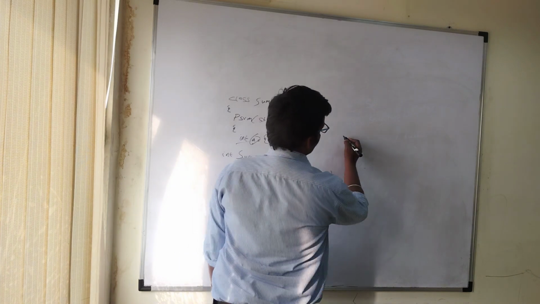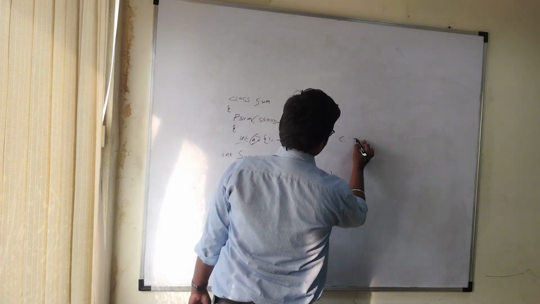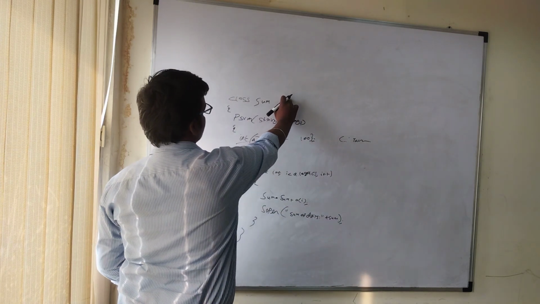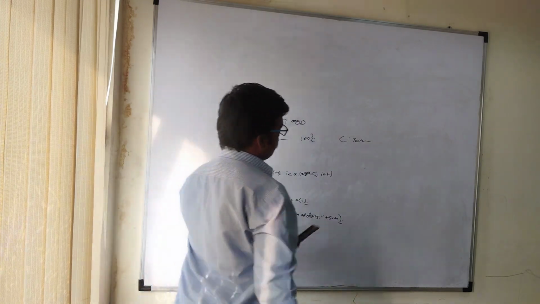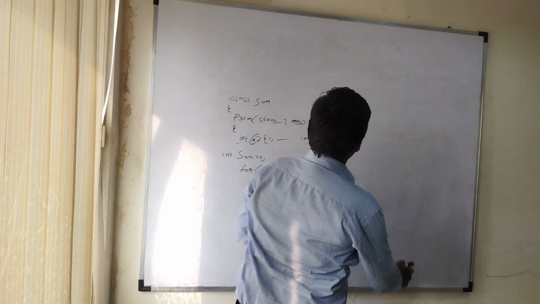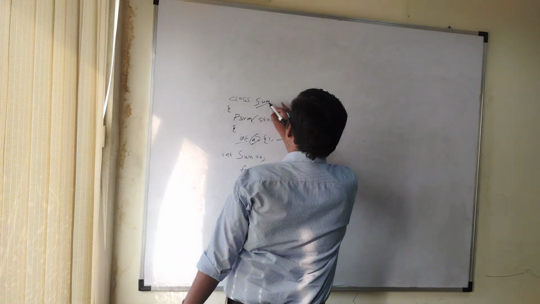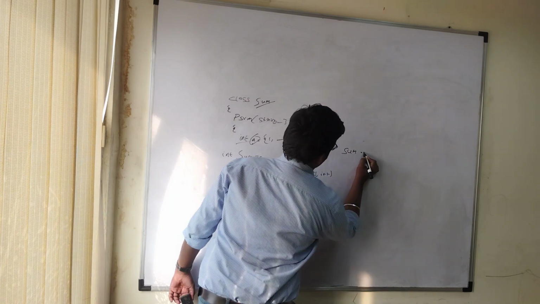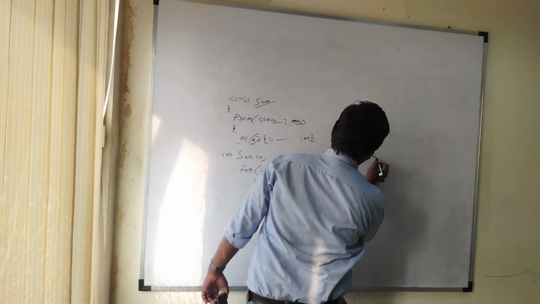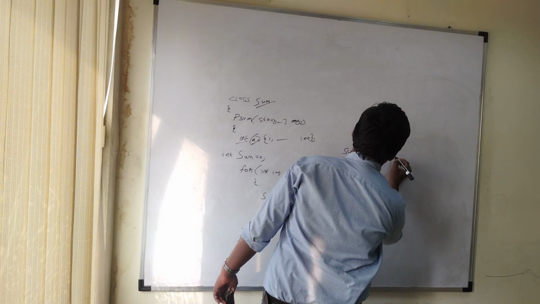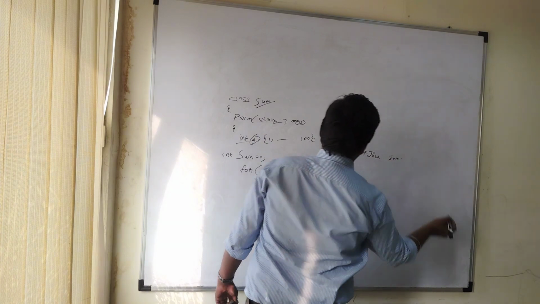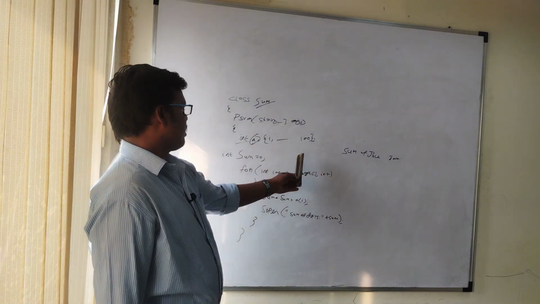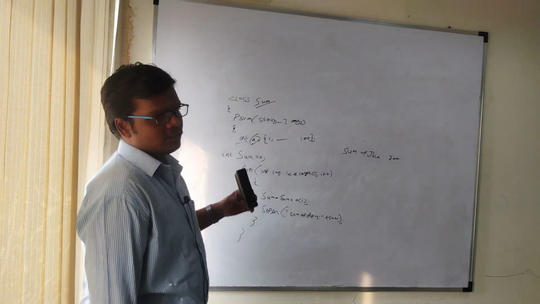In Java, everyone knows the output must be obtained with javac and java, and the first thing is you need to save the program before compiling. Need to save the program. Here we have given sum. Just save it as Sum dot java. Compile this program. You will get the output of this sum program.